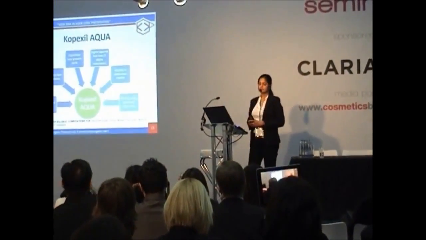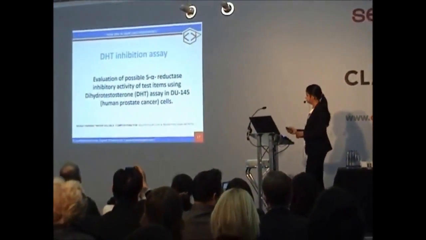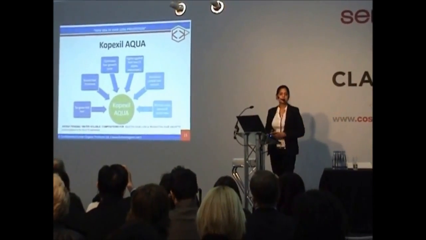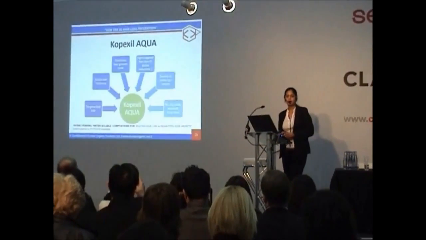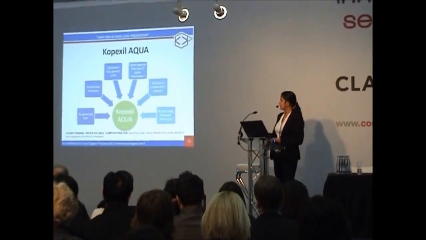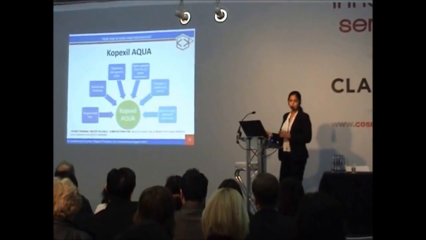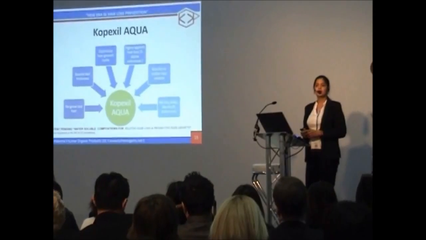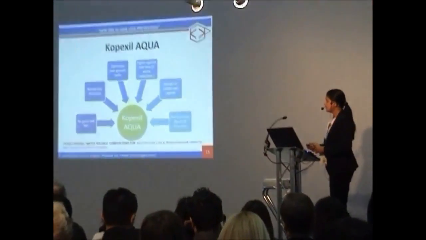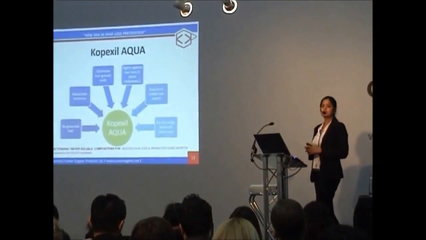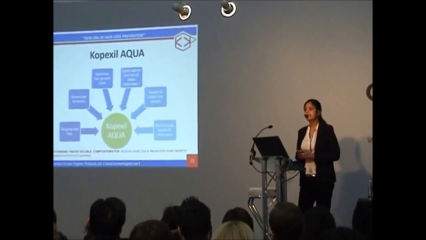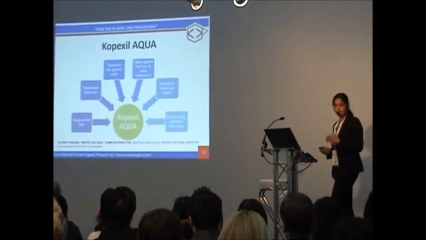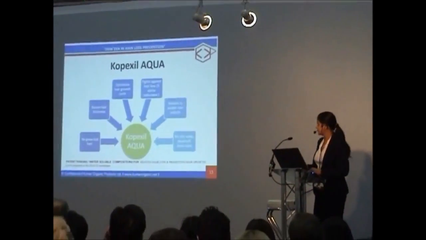Copexil Aqua regrows lost hair. It's one better application for that. I will describe in the next slide how the regrowth happens, the mechanism of action. It boosts hair thickness because it has an antioxidant property. It optimizes the hair growth cycle, increasing the starting phase, anagen, and decreasing the resting phase. It fights against hair loss because it inhibits 5-alpha reductase activity.